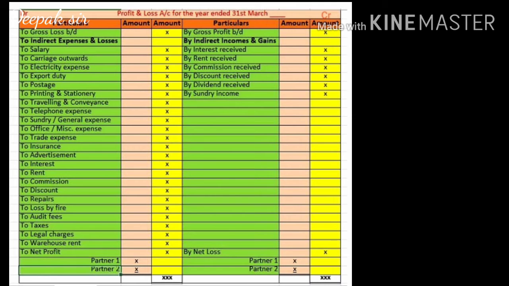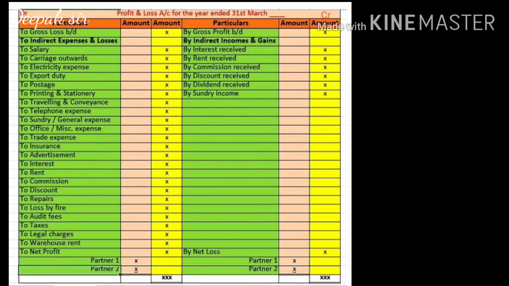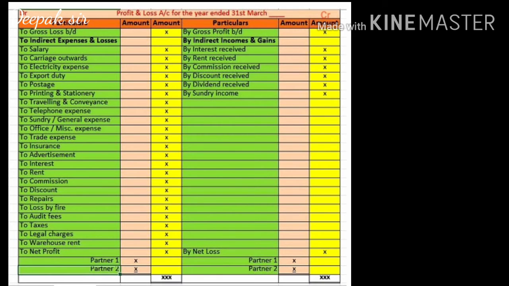So all the remaining expenses which we have not recorded in the trading account will be recorded in the profit and loss account on the debit side. Expenses such as salaries, carriage outward, electricity, export duty, and then a few expenses which are all those we were recording last year in the analytical petty cash book.